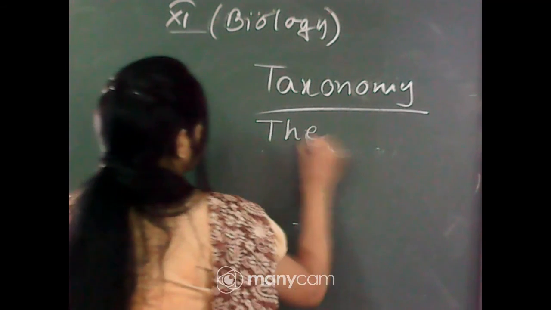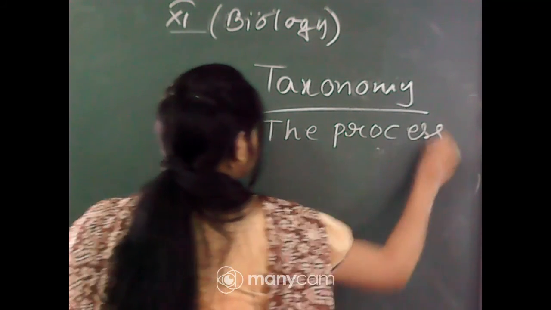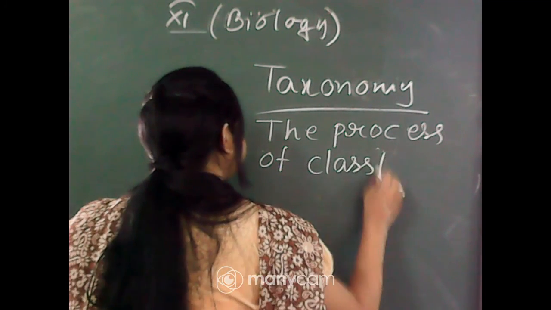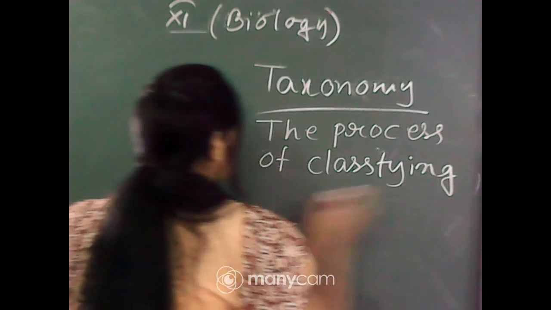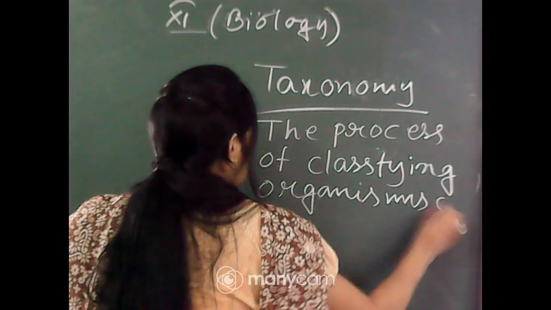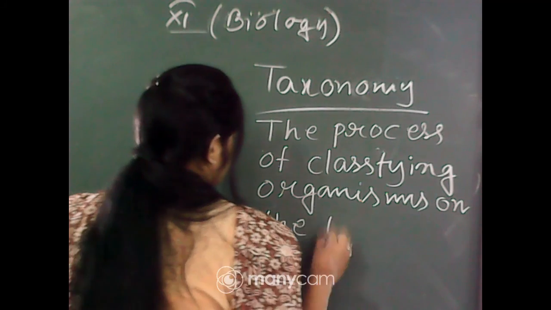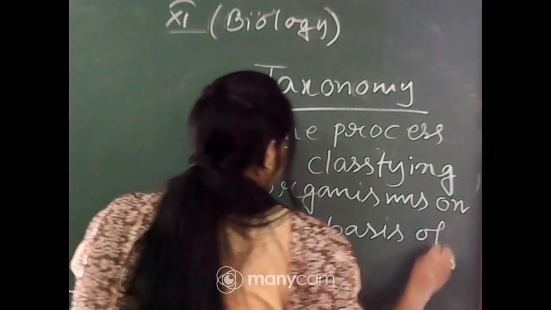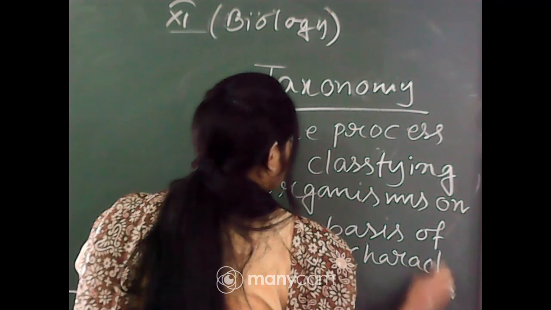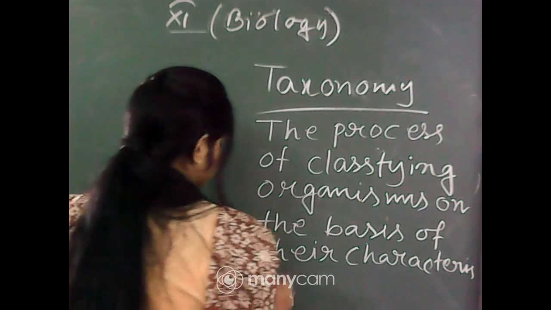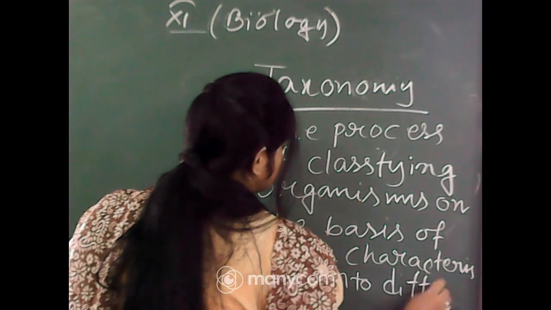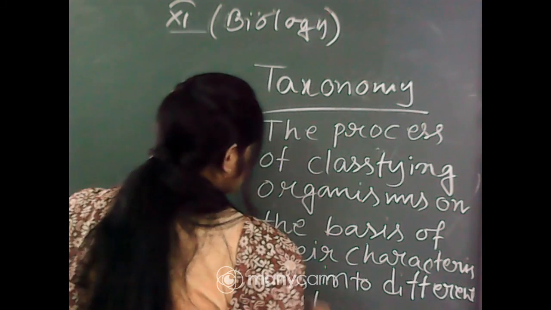The process of classifying organisms, not animals, organisms, on the basis of their characteristics into different taxa.